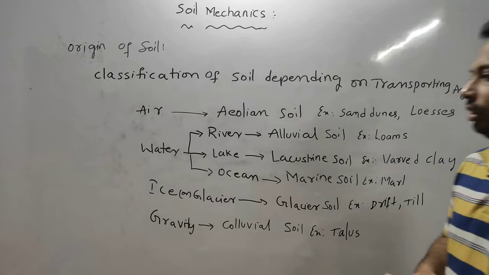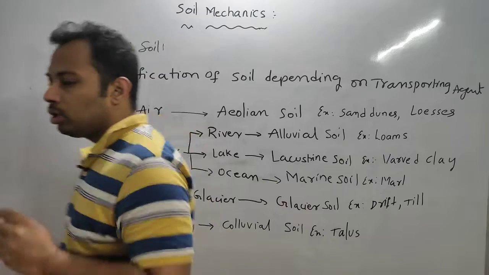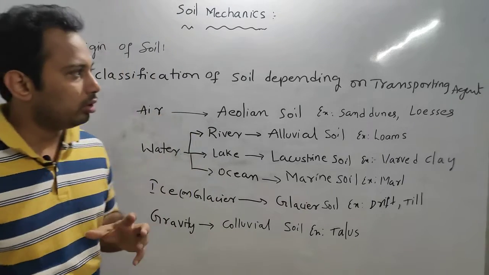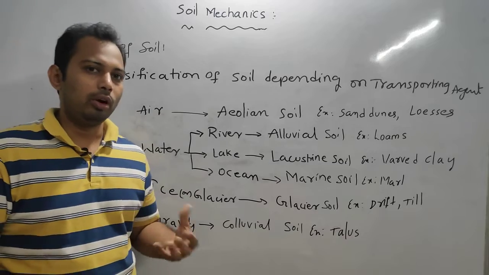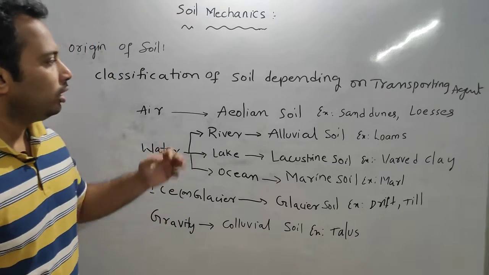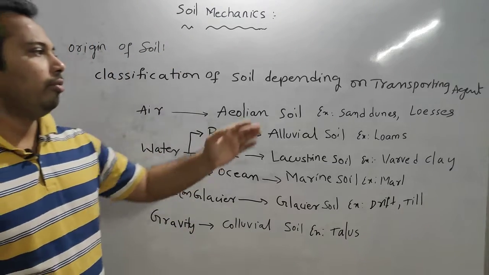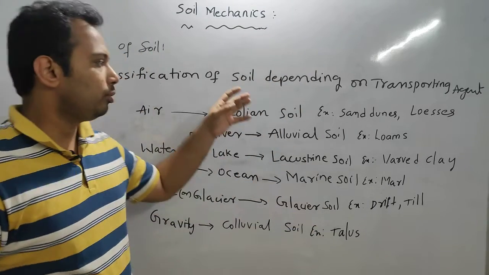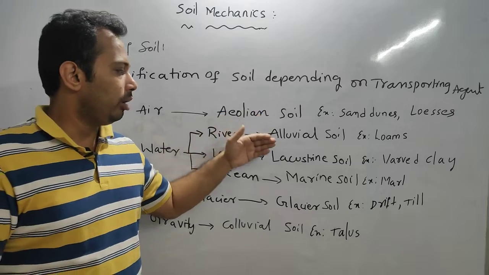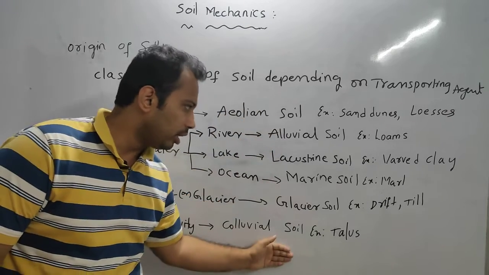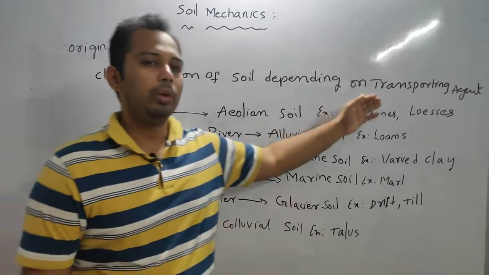So these examples are also very important, because in some examinations, not only GATE but other competitive examinations also, they will give list 1 and list 2. In list 1, they will ask what type of soils, alluvial, aeolian, marine, like this, and in list 2 they will give this part.